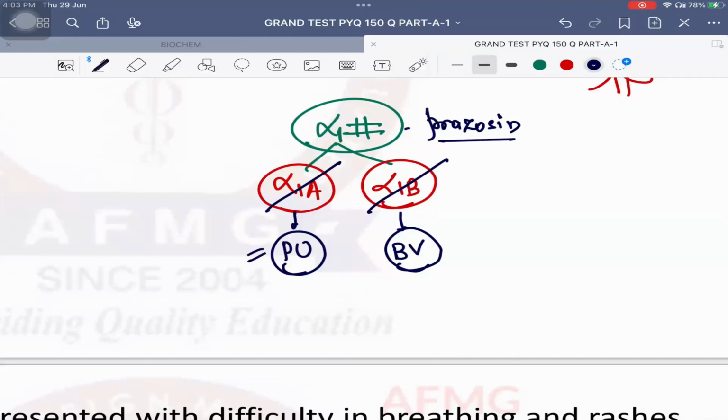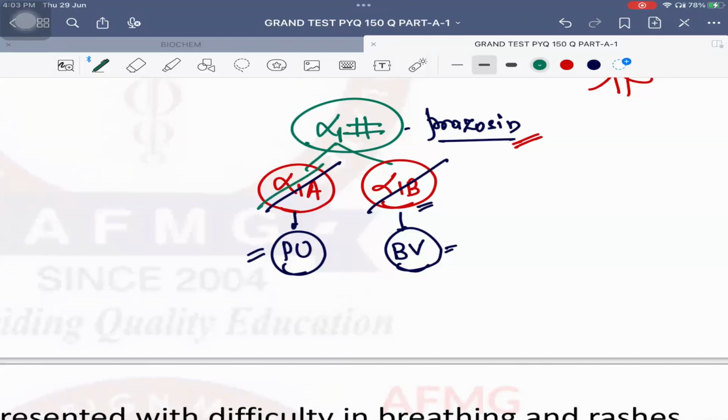As they are blocking alpha 1A, the prostatic urethra is getting dilated, so urinary symptoms are definitely improving. But as alpha 1B receptors also get blocked, there is vasodilatation that causes a sudden drop in blood pressure, and that leads to postural or orthostatic hypotension, which is an important side effect with prazosin. That's the reason why we need to block only which receptor?